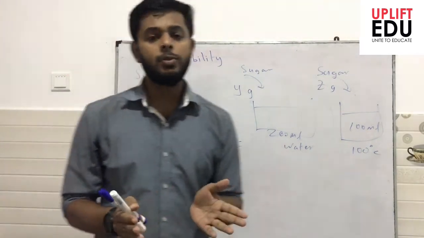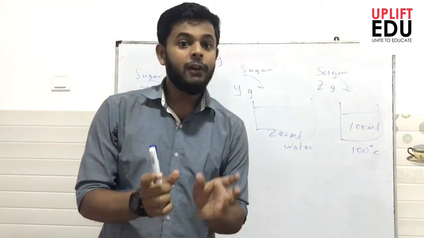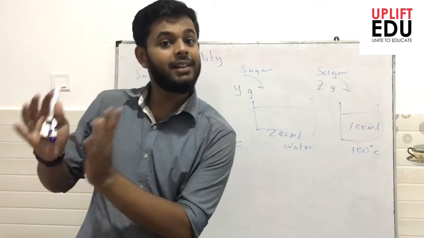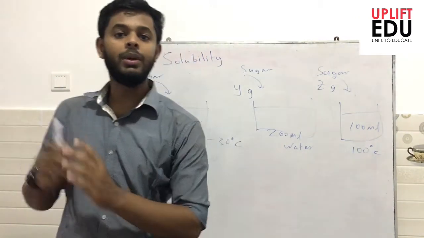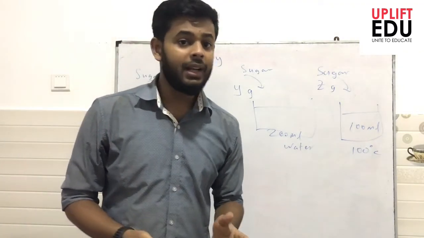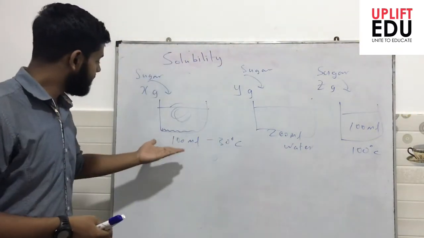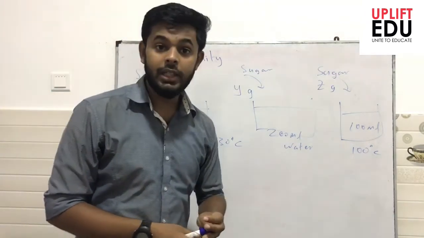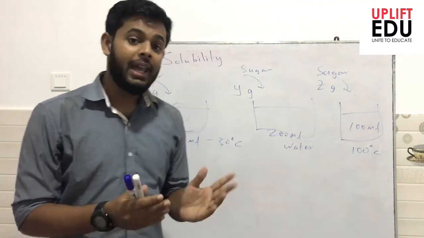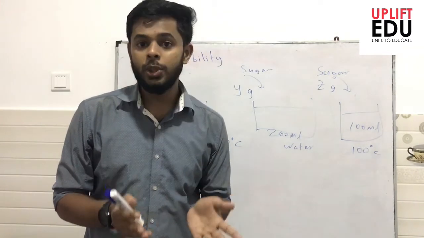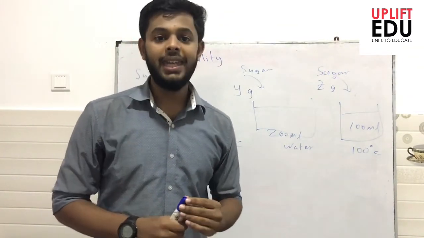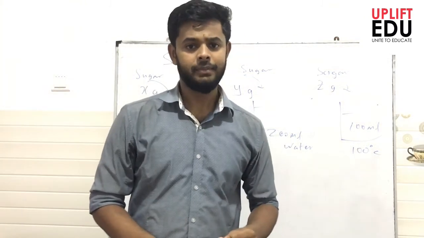So as a reference point, we take the mass of solute dissolving in a given mass of solvent, that is 100 grams of solvent at a given temperature. For example, if the sugar that is dissolved in 100 grams of water is 50 grams, I can say the solubility of sugar is 50 grams at 30 degrees Celsius.